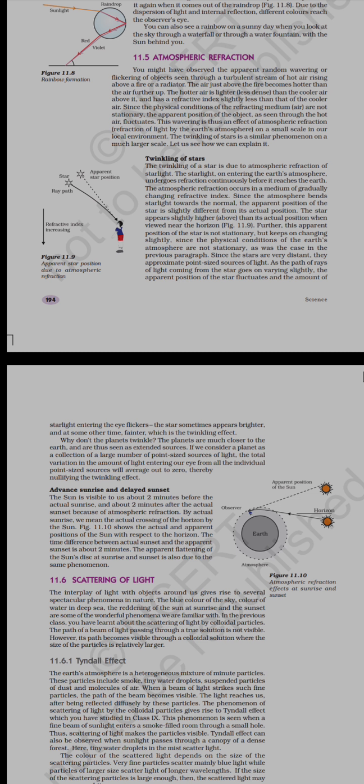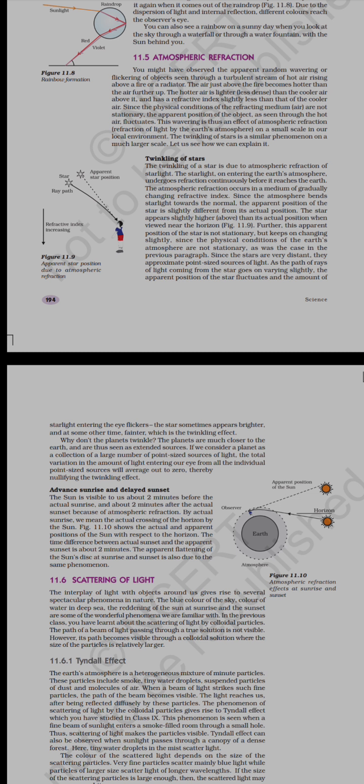Because they are at a great height, very far from us, and many stars are larger than our sun. So this twinkling is due to atmospheric refraction itself. Starlight is their own light, and the sun is also a kind of star. So whenever any starlight enters the earth's atmosphere, the earth is already covered with a blanket of different layers of air.